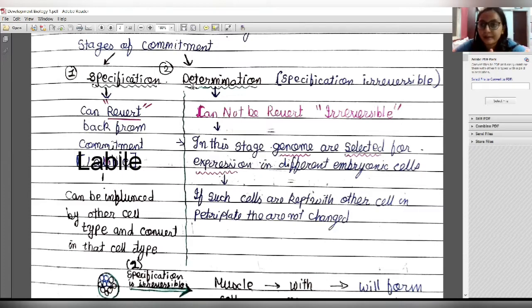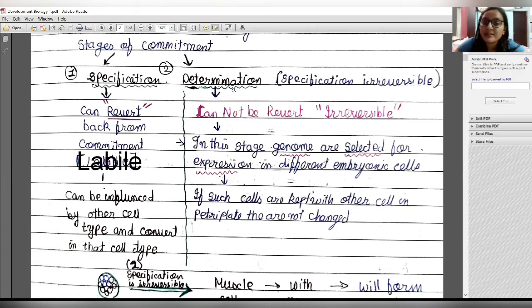So they are labile and can be influenced by other types of cells. For example, if the commitment of a cell is to form blood cells, but it is kept with muscle cells, then it will form muscle cells. So their fate can be changed or altered.